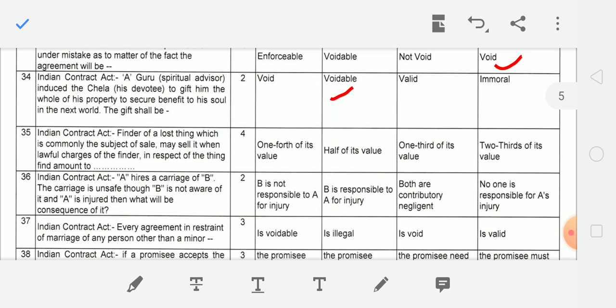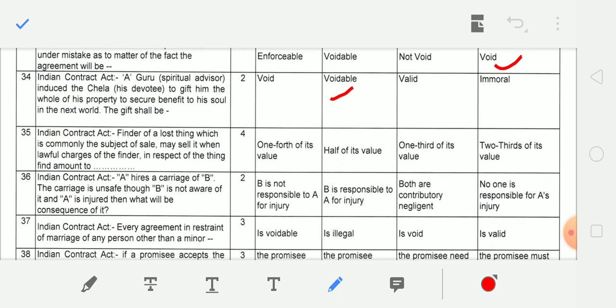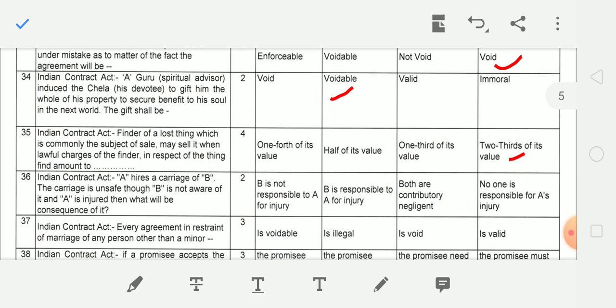Next question. Finder of a lost thing which is commonly the subject of sale may sell it when lawful charges of the finder in respect of the thing amount to. So the correct answer will be 2/3 of its value. Then the finder of the lost thing can sell that thing.